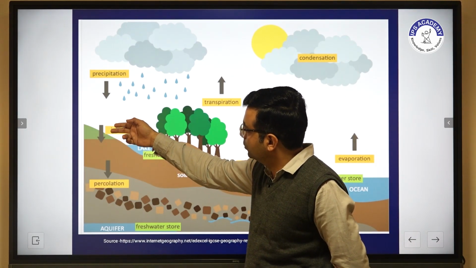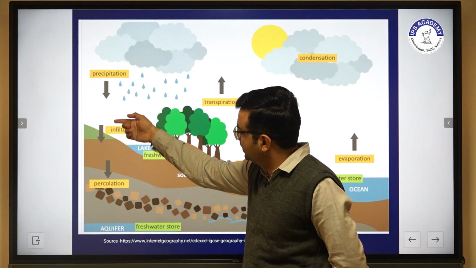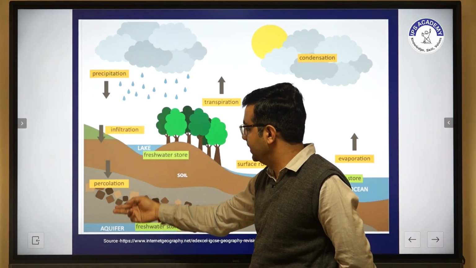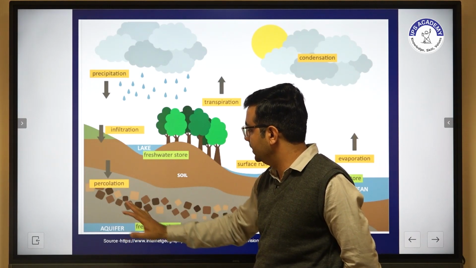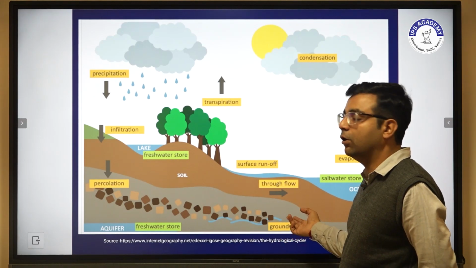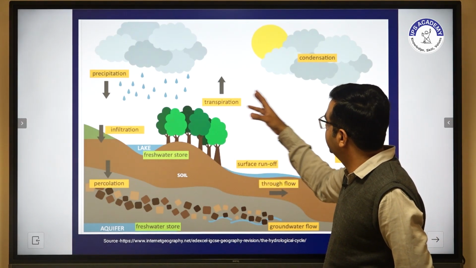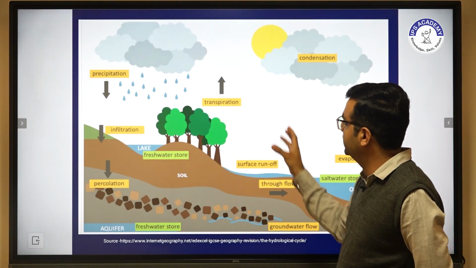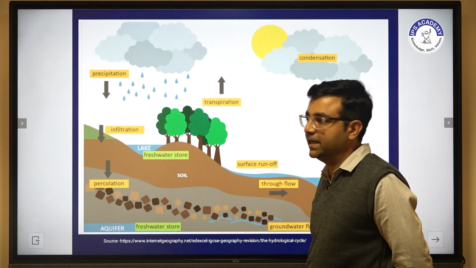If the water goes into the ground, it infiltrates, and deeply percolates, and lastly goes to the aquifer, from where we find some groundwater flow. So this figure clearly shows the hydrological cycle.